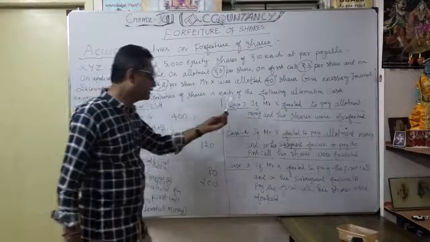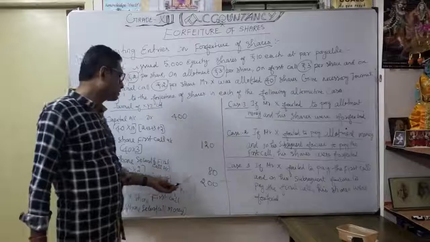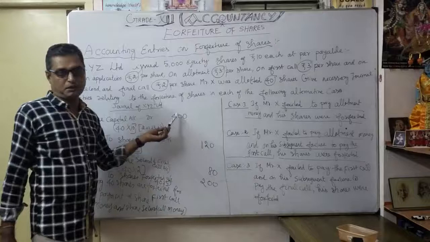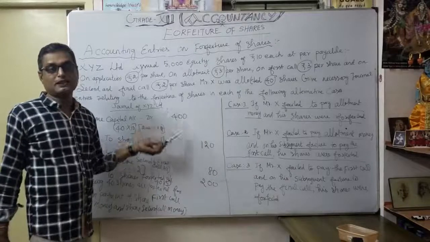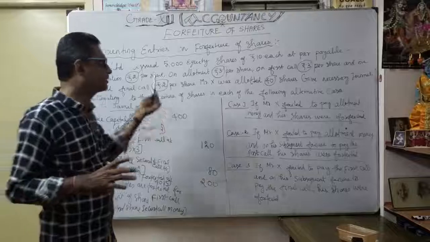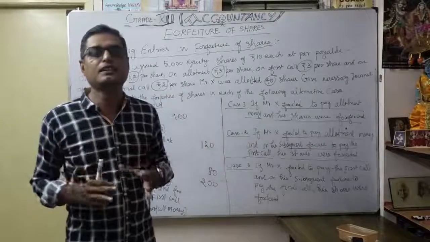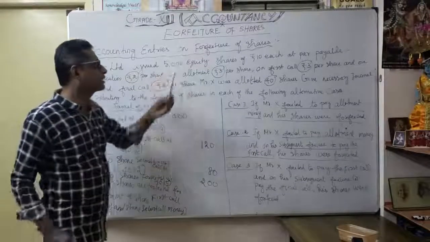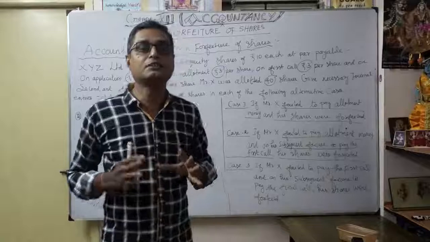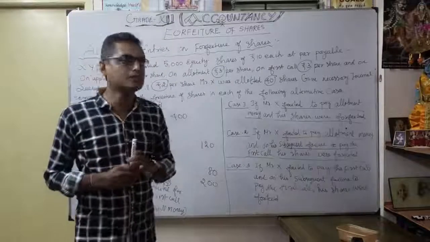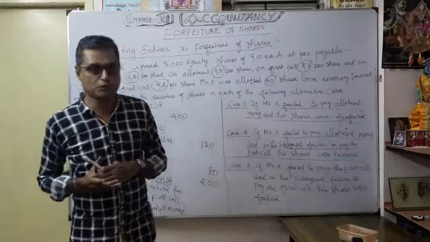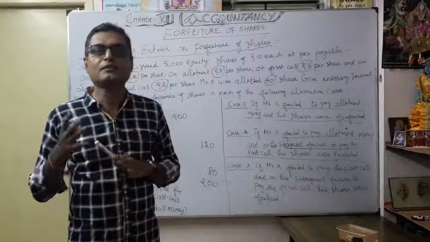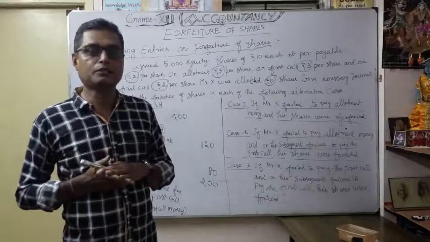That's why, in the 3 situations, this is how the share forfeited account is shown. Then, very important, is how we show the share capital account: first case how much, second case how much, third case how much. That's very, very important for this illustration. You can understand it very clearly under the important heading forfeiture of shares, especially the accounting entry on forfeiture of shares for shares issued at par. Okay, I hope you understood these illustrations. In our next session we are going to discuss the same for forfeited shares when shares are issued at premium. Okay, so thank you very much.